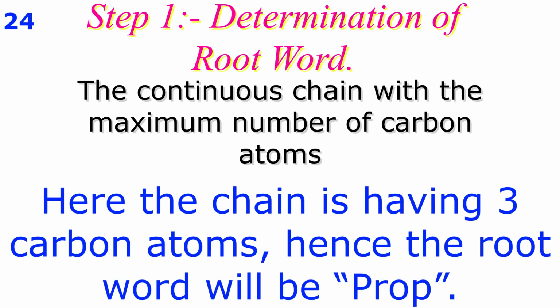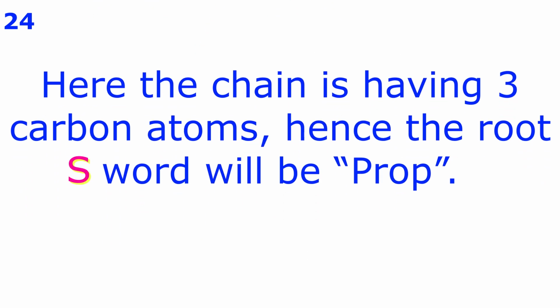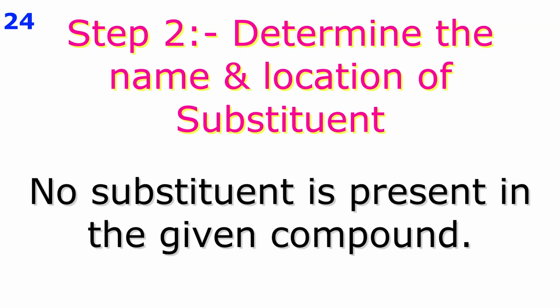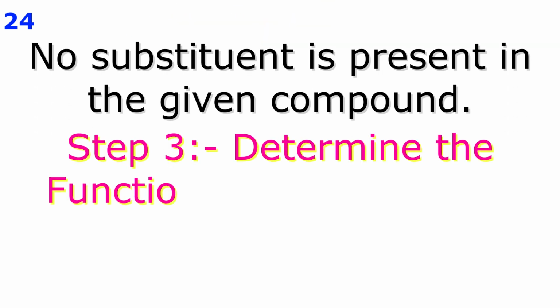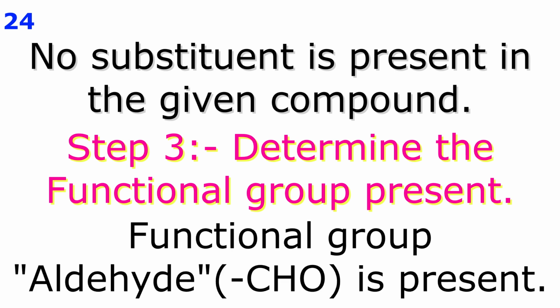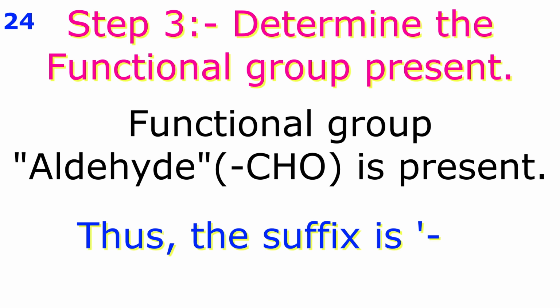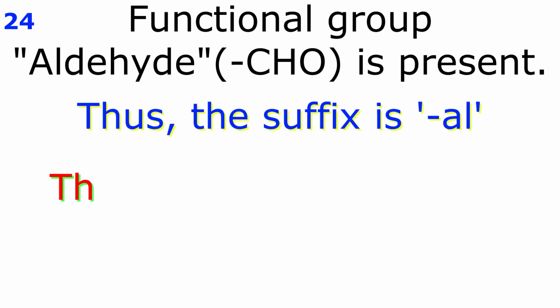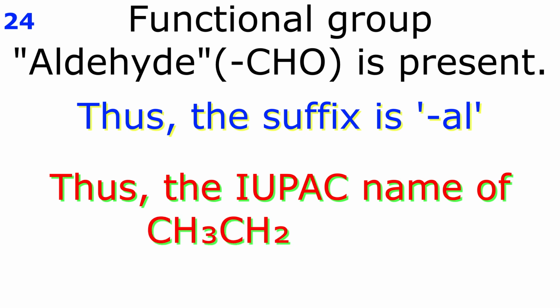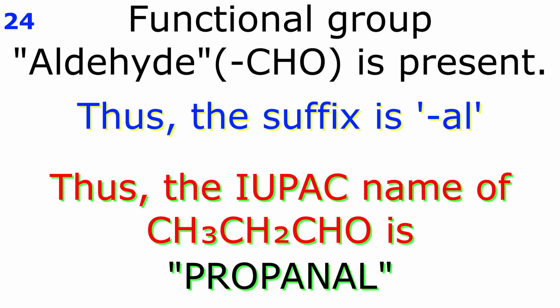Hence, the root word will be prop, P-R-O-P. There is no substituent in the given compound. The functional group present is an aldehyde, CHO. Hence, the suffix is al. So, the IUPAC name of CH3CH2CHO is propanal. Correct option is C, propanal.